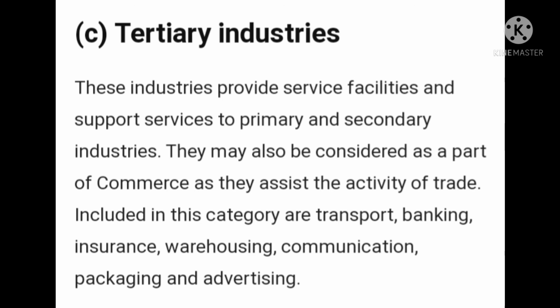Now the communication. See, now we have mobile phones, we use fax machines, we have emails, computers. So telecommunication helps in communicating with the business situated in a different country or a different city. So the communication industry also provides support to the primary or the secondary industry, so it comes under the tertiary industry.